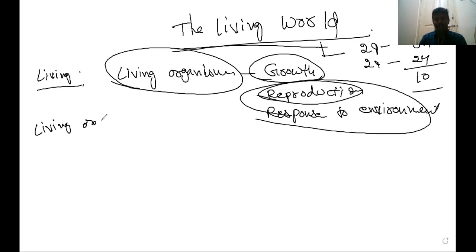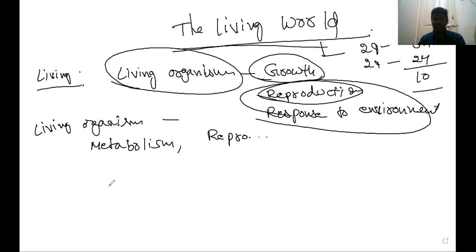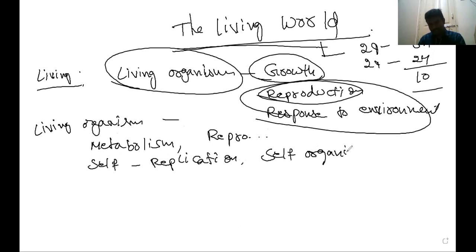Living organisms exhibit certain features. What kind of features? Metabolism, reproduction, self-replication, self-organization, and being able to react to emergency situations.